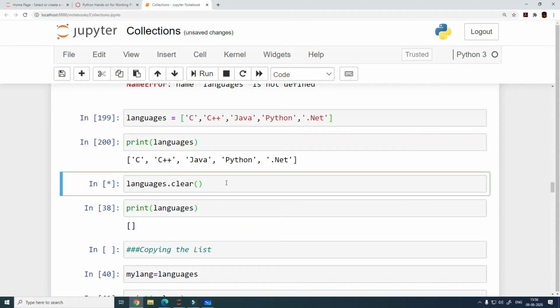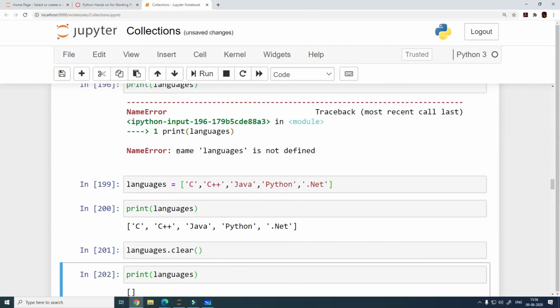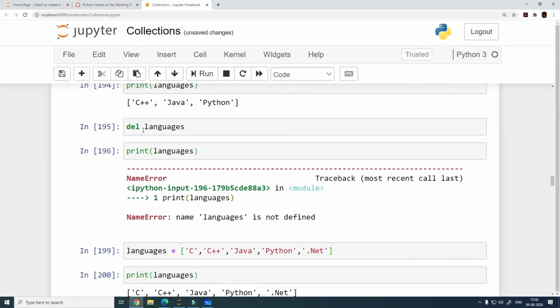But when I do a clear, my list becomes empty. So all the elements got deleted at once. This is what clear does. So del is going to delete the variable itself, but clear is going to just empty the list and not delete the variable. And that is why I am not getting the same error which I was getting after using the del command. Del languages was making this undefined.